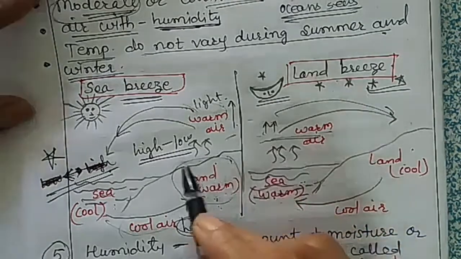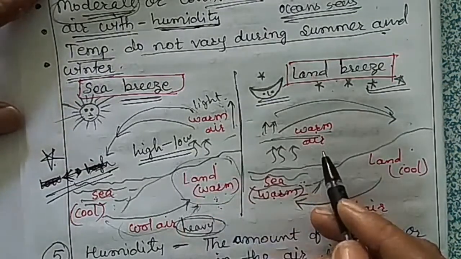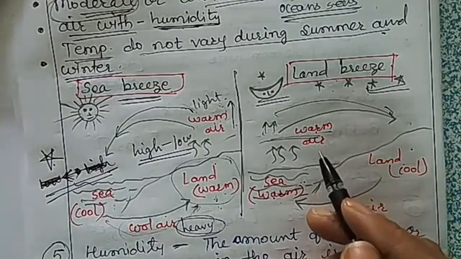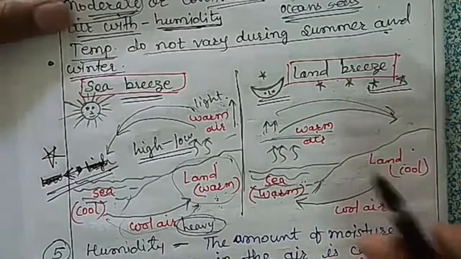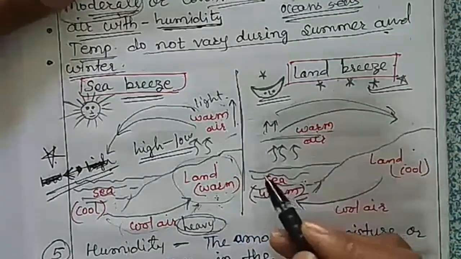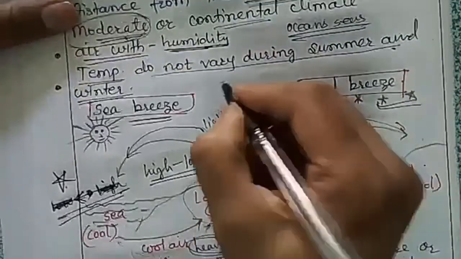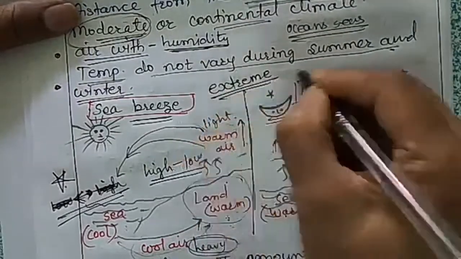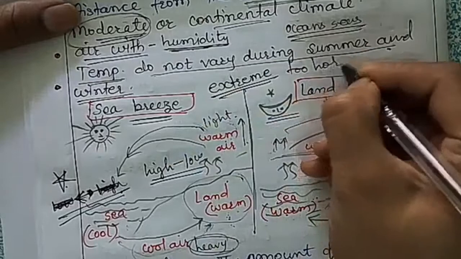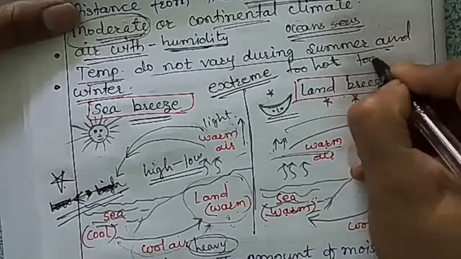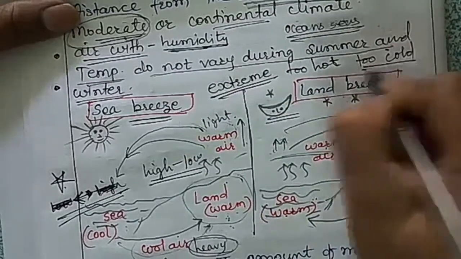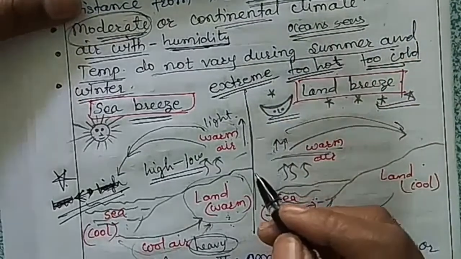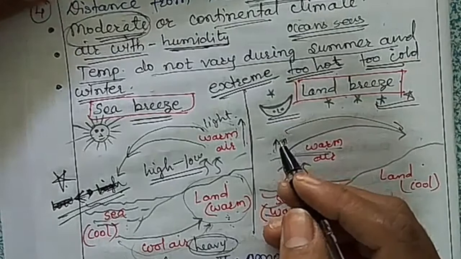The places which are located far away from the sea have extreme climates, which means they are too hot or too cold. The places near the water bodies experience a moderate climate.